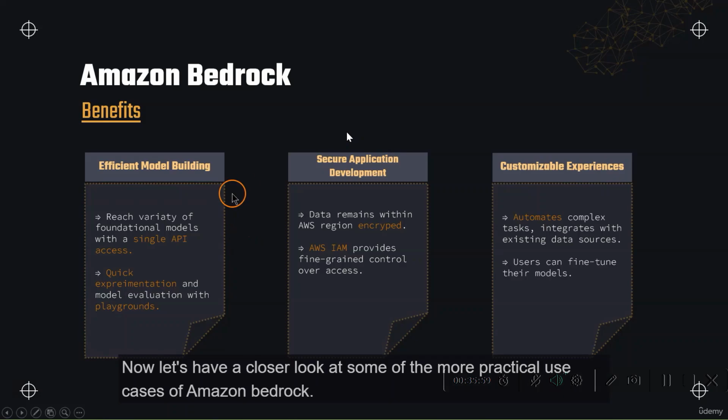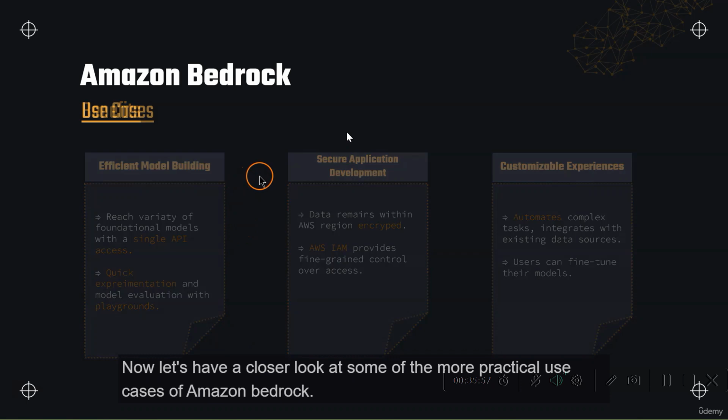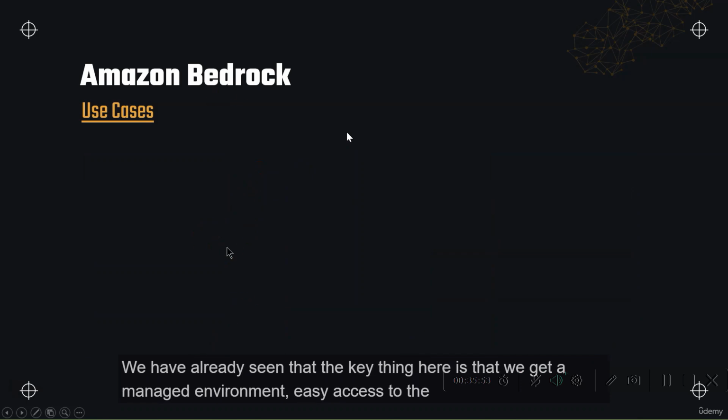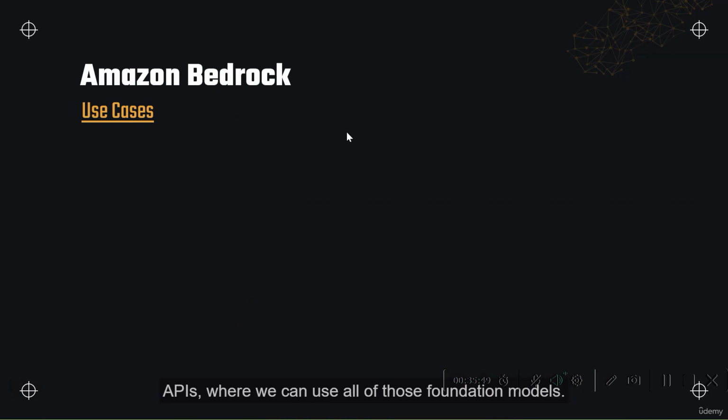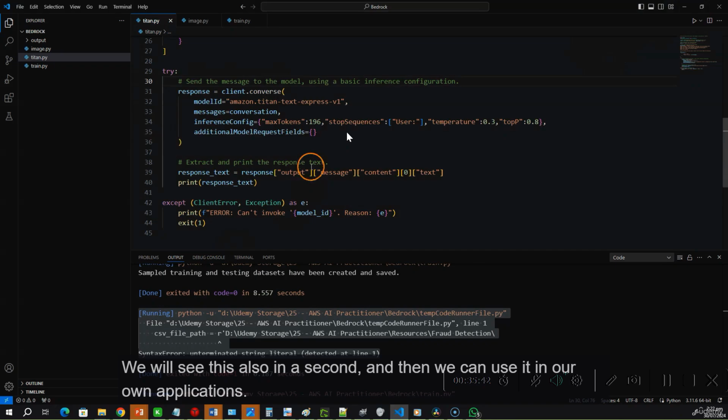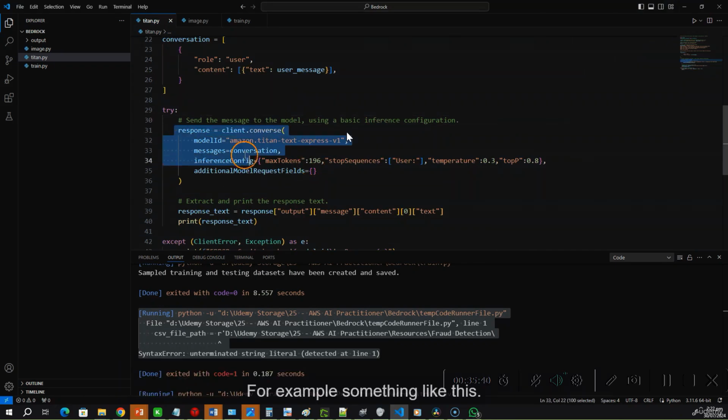Now let's have a closer look at some of the more practical use cases of Amazon Bedrock. We have already seen that the key thing here is that we get a managed environment, easy access to the APIs where we can use all of those foundation models. We will see this also in a second, and then we can use it in our own applications. For example, something like this. Here we can send the message to the model. We can specify which model we are using.